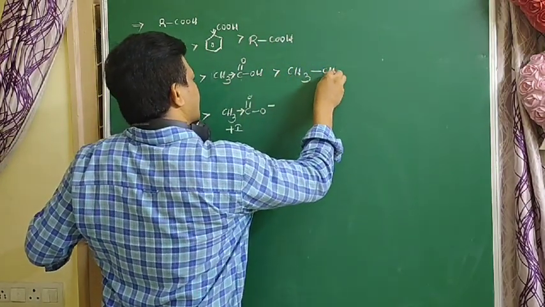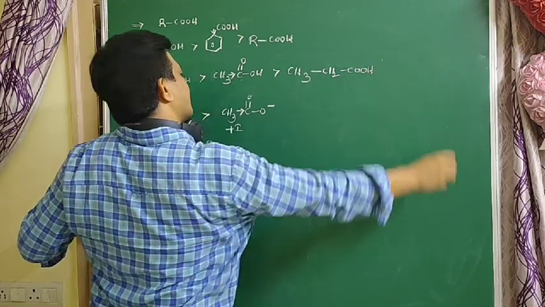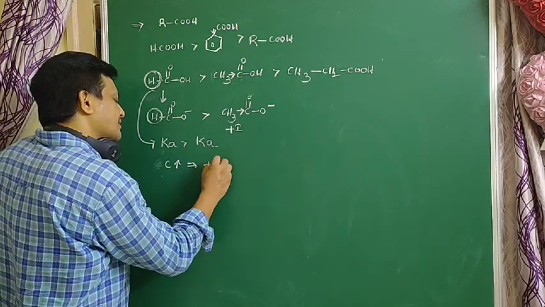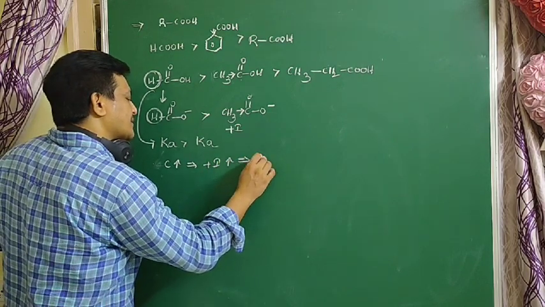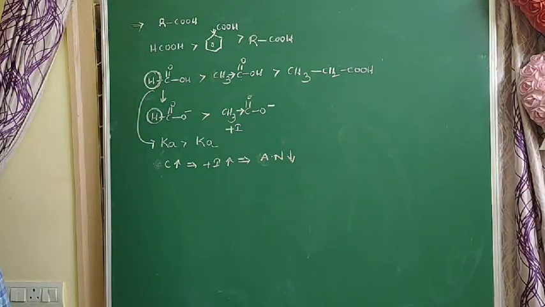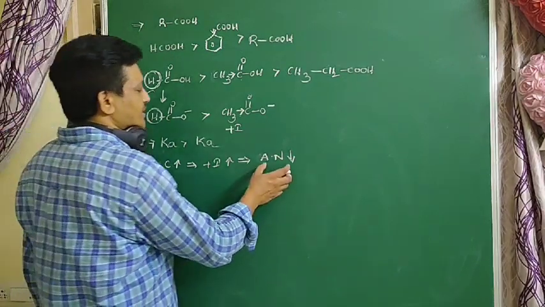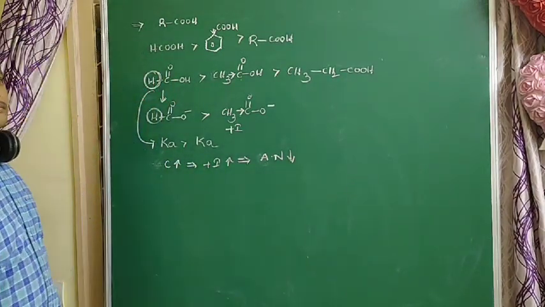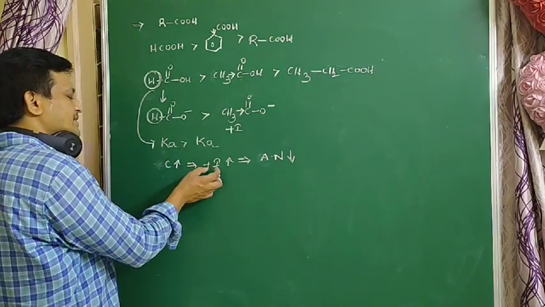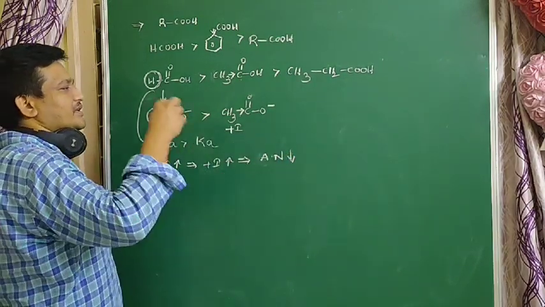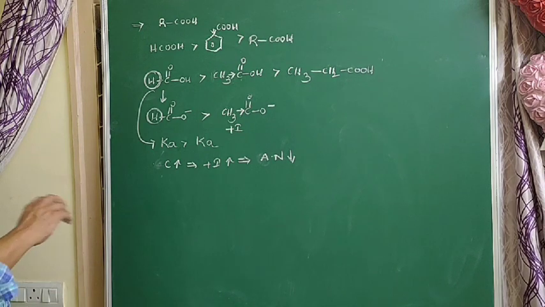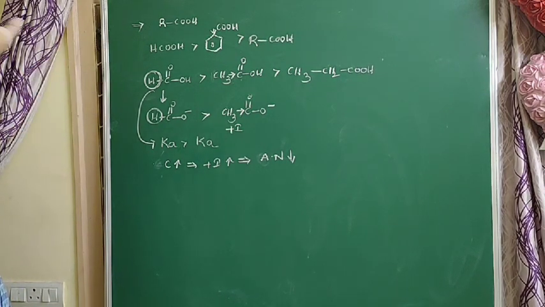Acetic acid is more acidic than propanoic acid. As the number of carbons increases, the plus I effect increases and the acidic nature decreases. Why? Because the anion becomes least stable, so it does not easily give H plus ions. So as the number of carbons increases, acidic nature decreases.